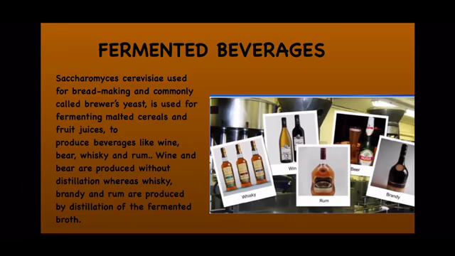So depending on the type of raw material used in fermentation, and whether the fermentation is done with distillation or without distillation, you will get different types of alcoholic drink. Okay. So what type of raw material are you using? You are using fruit juices, or any sugary material, or grapes, or malt or any other thing, and if you are doing fermentation with distillation or without distillation, you will get different types of alcoholic product.